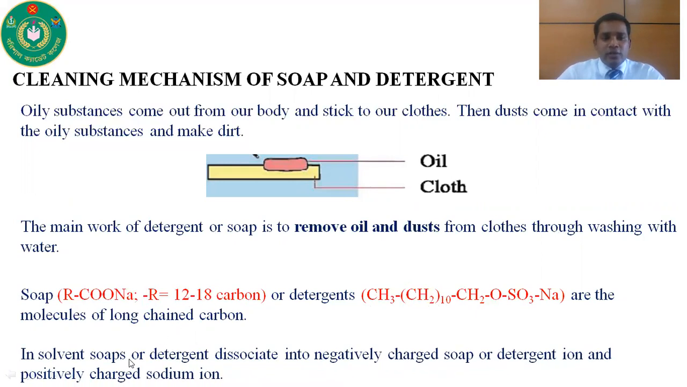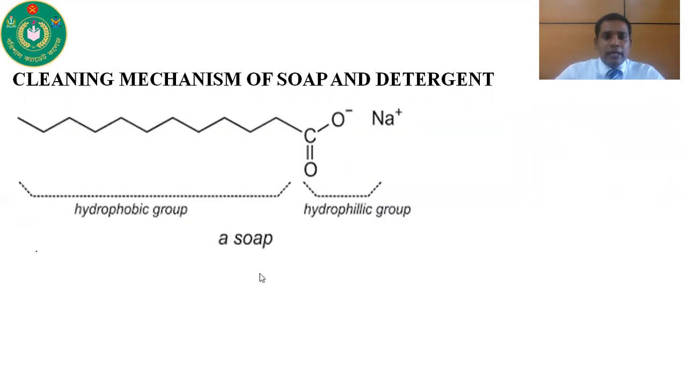So in solvent, soap and detergent dissociate into a negatively charged soap or detergent ion and a positively charged sodium ion. That means it splits into two parts. One is Na plus and the rest is the negative part. Soap also dissociates like this, Na plus and RCOO minus. Here is a picture of a soap. You can see that in this picture, sodium dissociates as Na plus and the rest is the negative part.